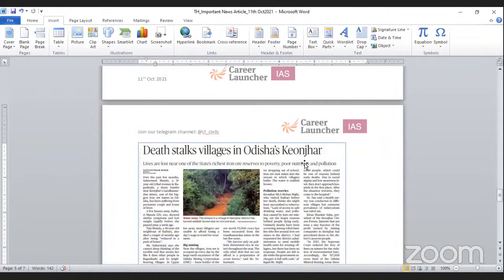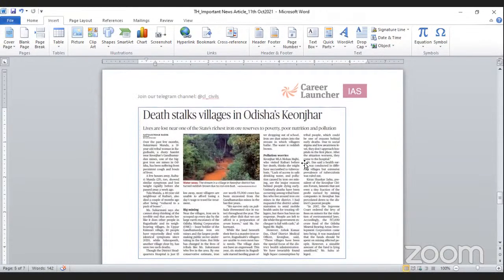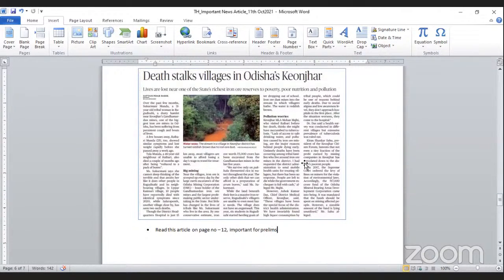The next article is "Death stalks villages in Odisha's Kyonjhar. Lives are lost near one of the state's richest iron ore reserves to poverty, poor nutrition, and pollution." You can find this article on page number 12, and it is important for your prelims examination as well as for GS paper 3 under disaster or poverty related issues. The article talks about the iron ore reserves in Odisha, and how people living in those areas are prone to poverty, poor nutrition and pollution, because of which death rates have increased. This is important to read to know about the situation.